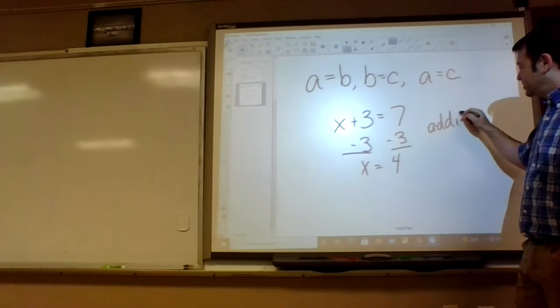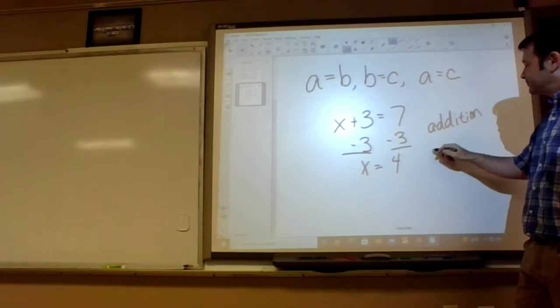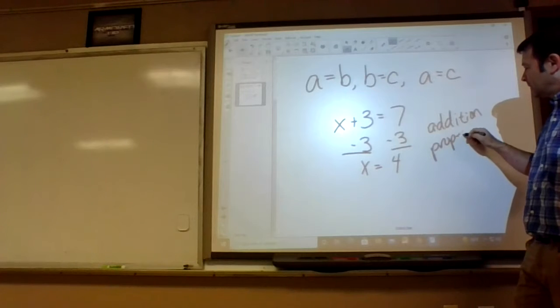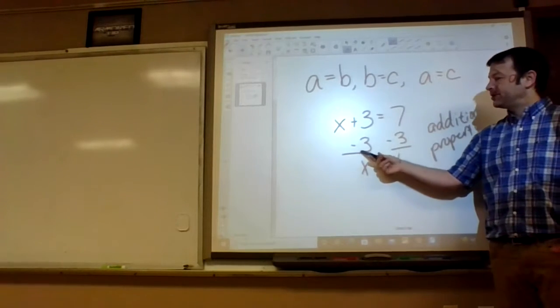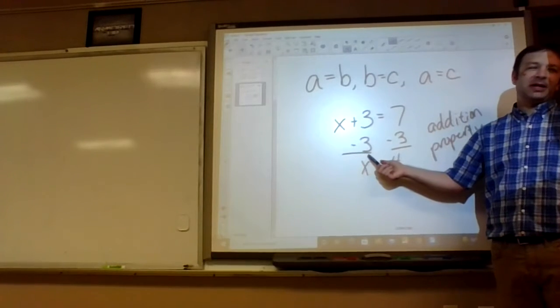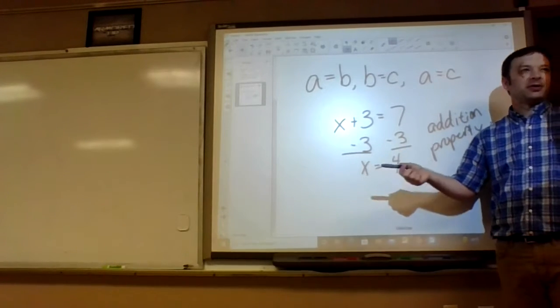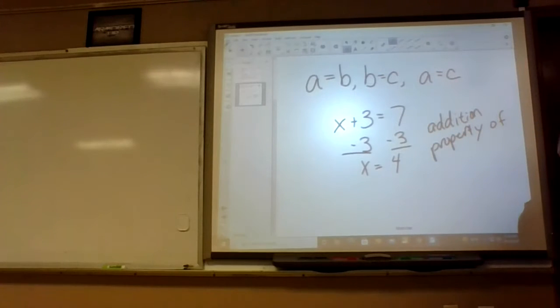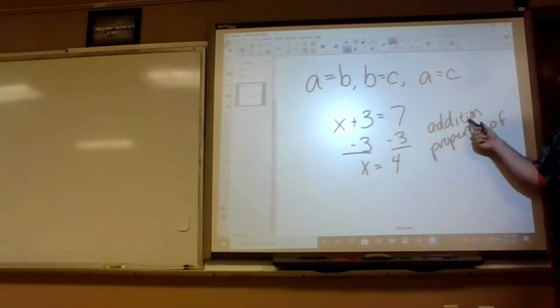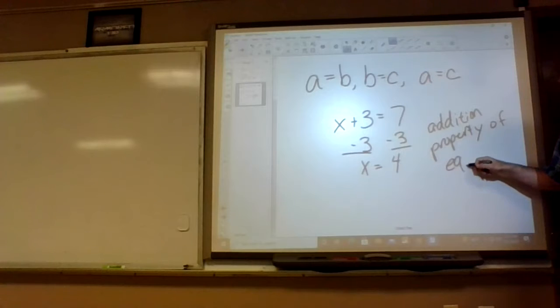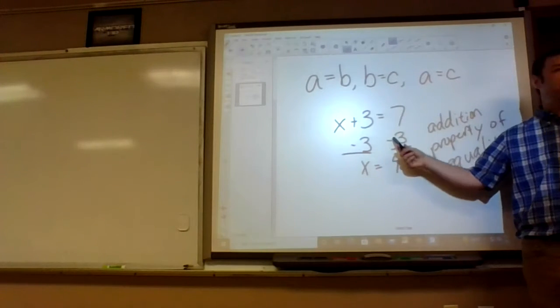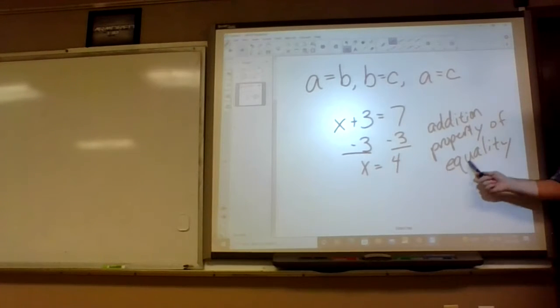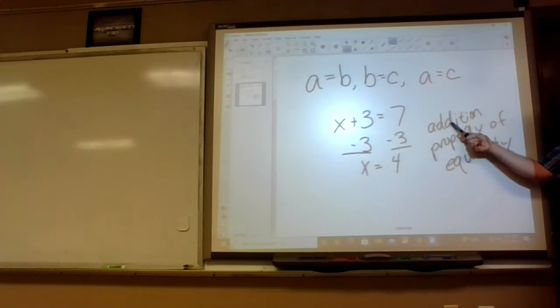Now, why is it called the addition property if we subtracted? Because when you subtract 3, that's the same thing as adding -3. So instead of calling it the subtraction property or the addition property, they just always use the addition property of equality, because it's basically saying you can add the same value to both sides of an equation.